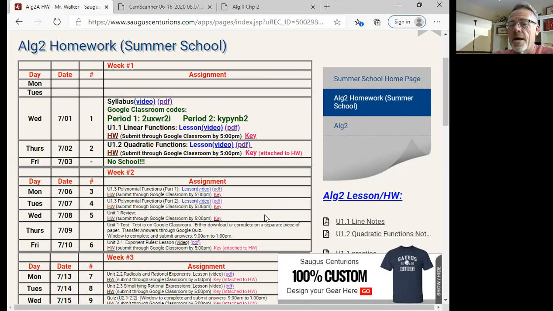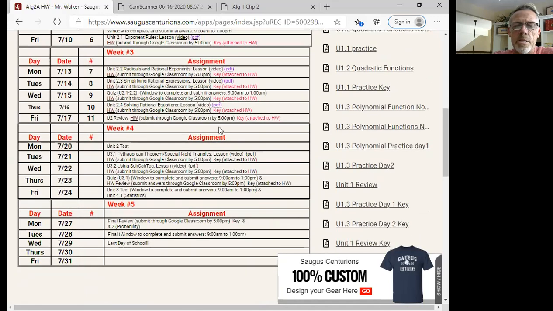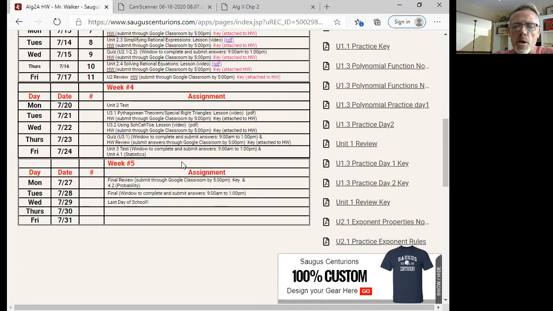Again, 5 o'clock is the last time. Try to get it done early, so you wake up, do a lesson, do the homework, take a picture of it, and submit it. This class shouldn't take that long, maybe 30 minutes, 45 minutes at the most to do each assignment. You can go through and see all the things that we're going to be going through.